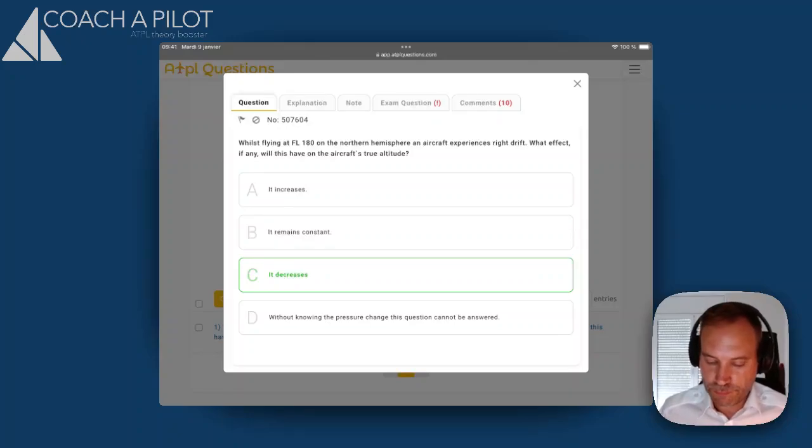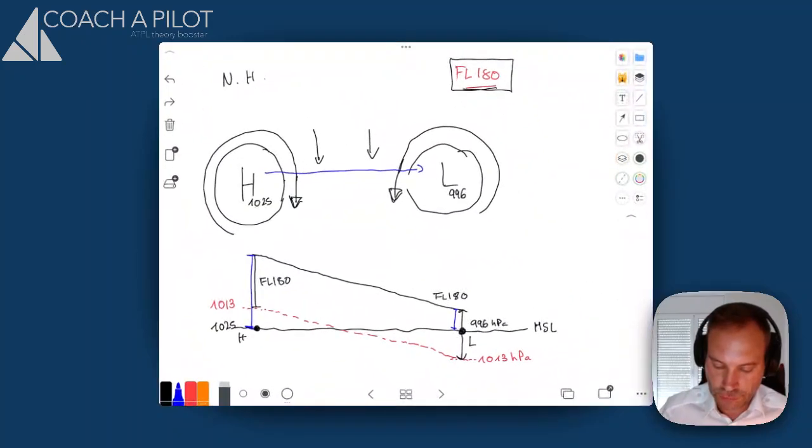So I leave the explanation up if you want to take a screenshot or anything. Here it is, and I hope that this explanation will help you in your ATPL study.